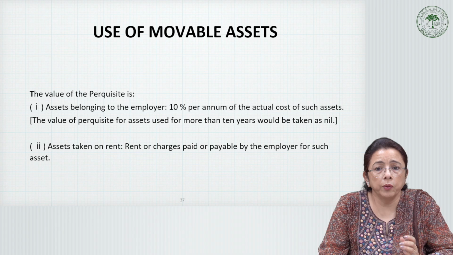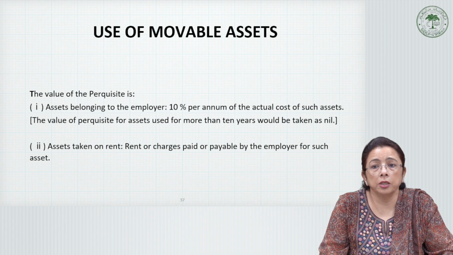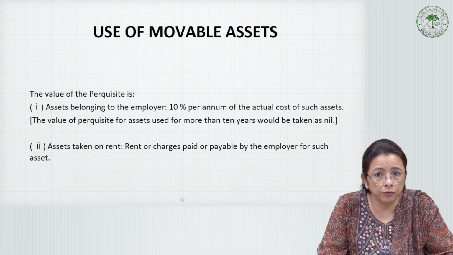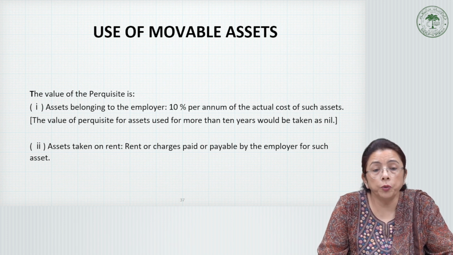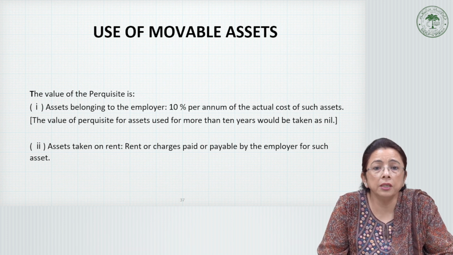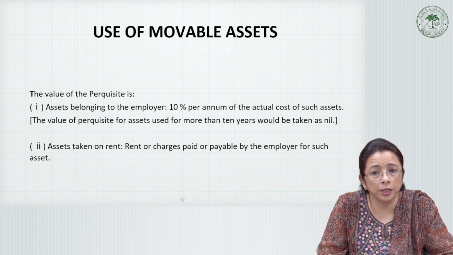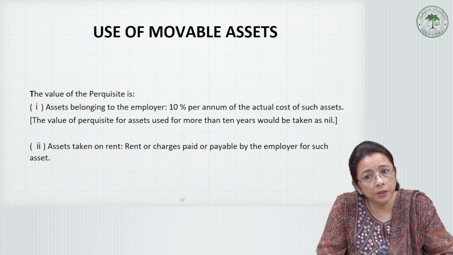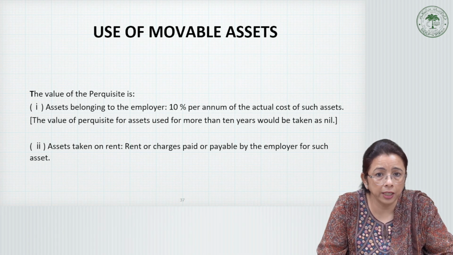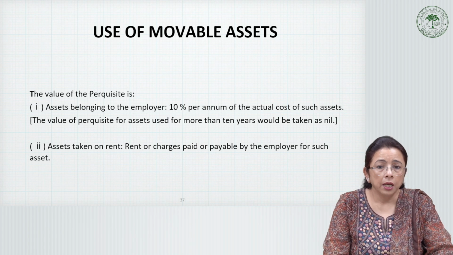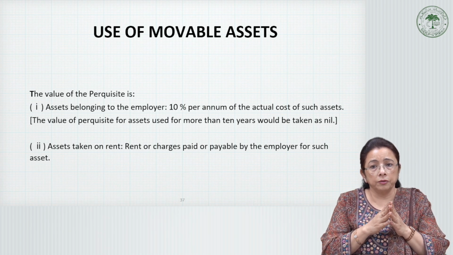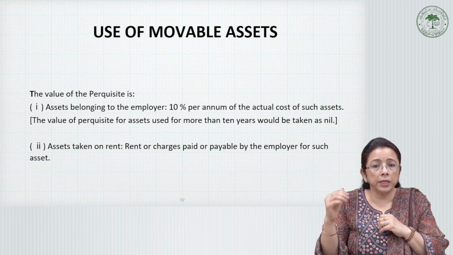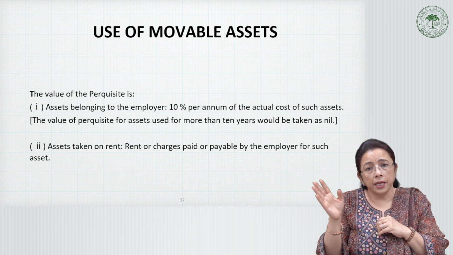Where the employer provides any movable asset for the use of the employee or a member of the household, then the value of the benefit will be the value of the assets belonging to the employer minus 10% per annum of the actual cost of such assets. However, the value of the perquisite for an asset used for more than 10 years would be taken as nil.